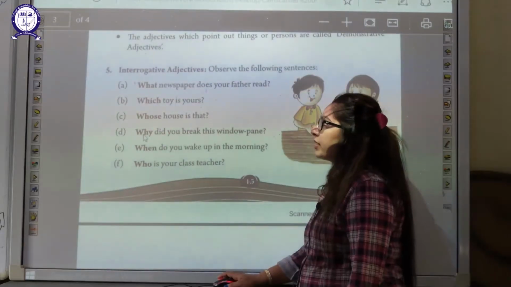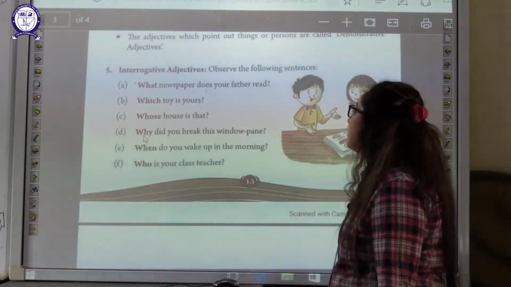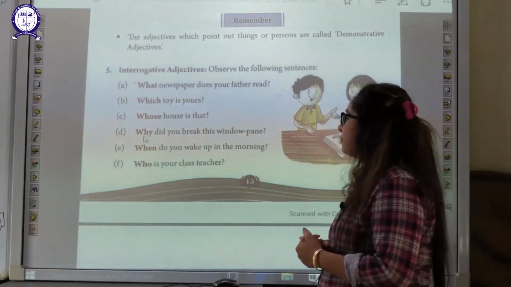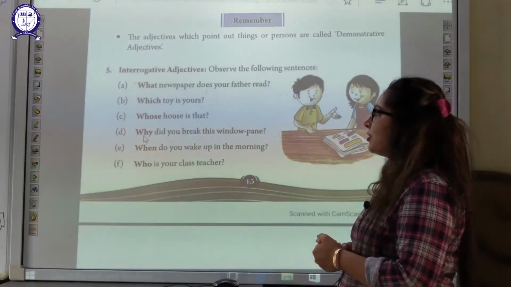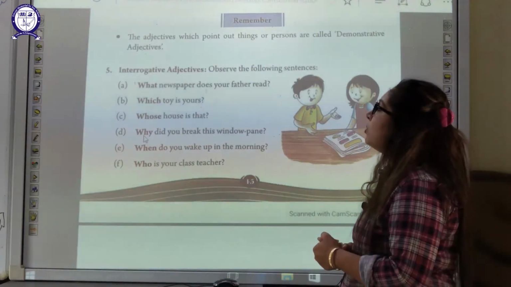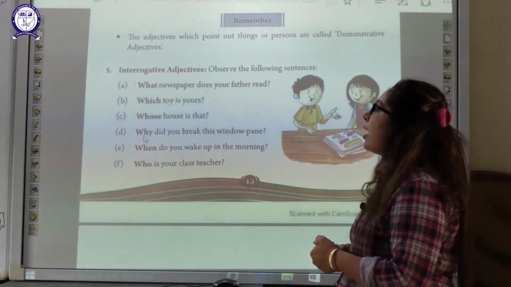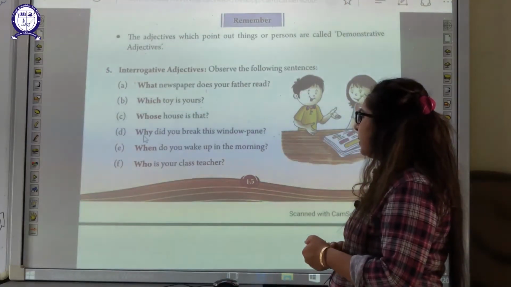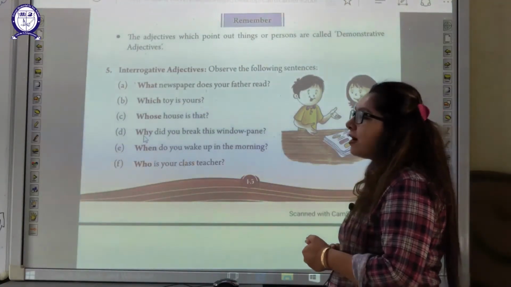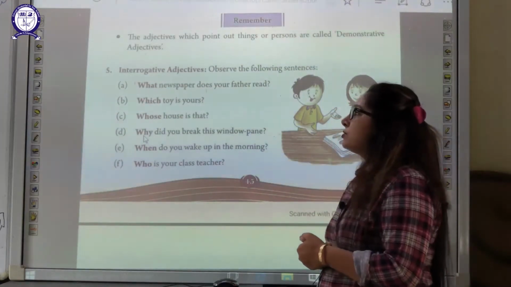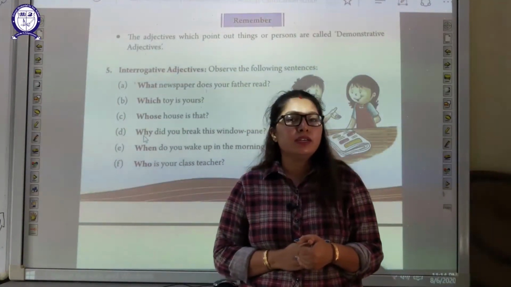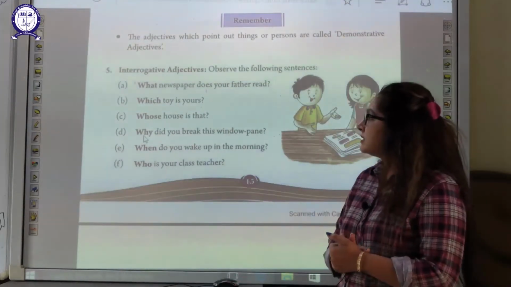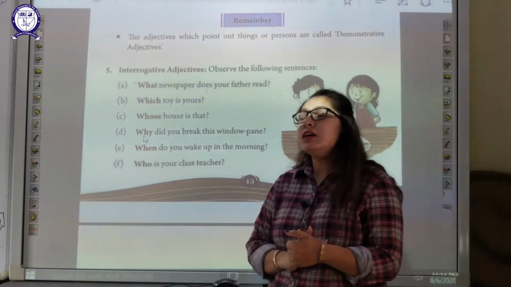Now we'll go to the interrogative adjectives. Observe the following sentences. What newspaper does your father read? Which toy is yours? Whose house is that? Why did you break this window pane? When do you wake up in the morning? Who is your class teacher? So students, what you have noticed in these sentences is that they are asking questions to some other person.